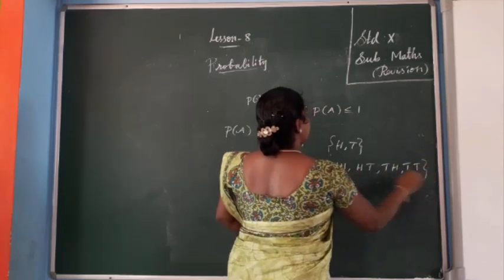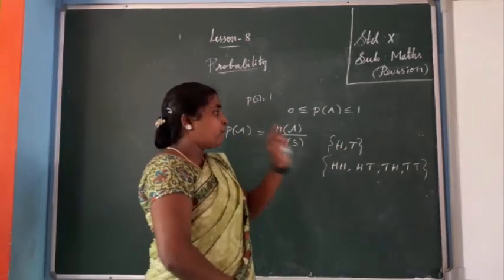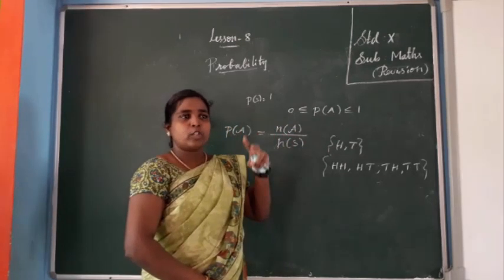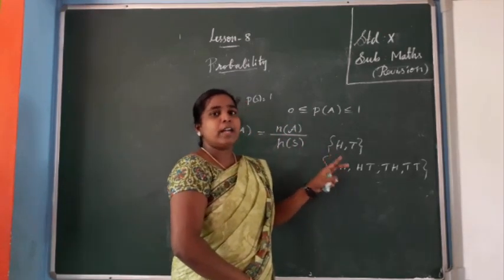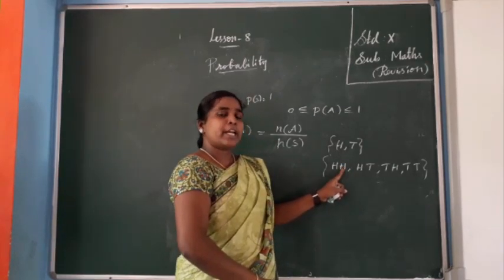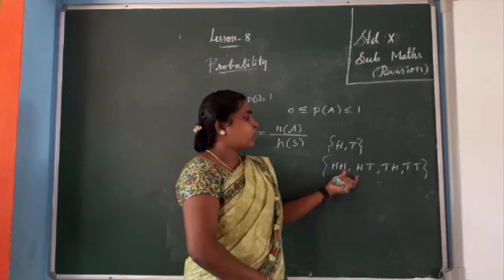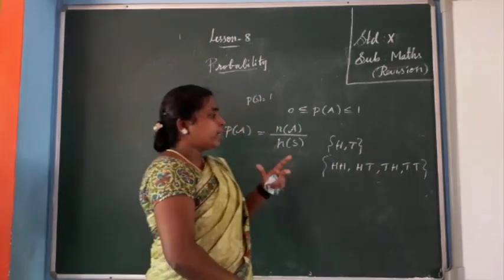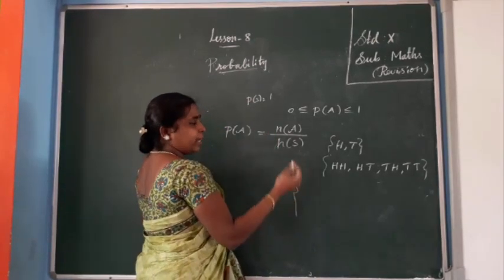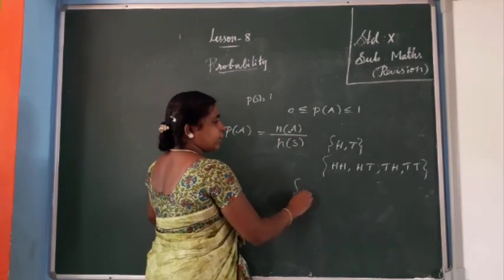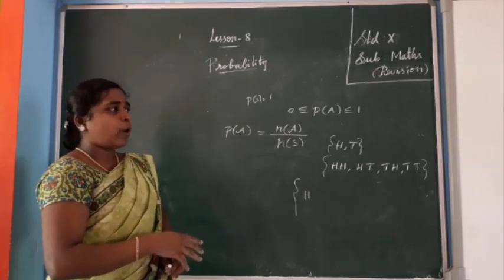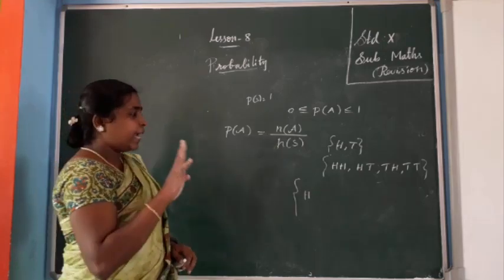So 1 coin 1 time means 2 possibilities, H and T. 1 coin 2 times or 2 coins 1 time, same, 4 possibilities. If you are tossing 3 coins once, you get 8 possibilities. You can write these 8 possibilities easily. So when you are tossing a coin 3 times, you get 8 possibilities.